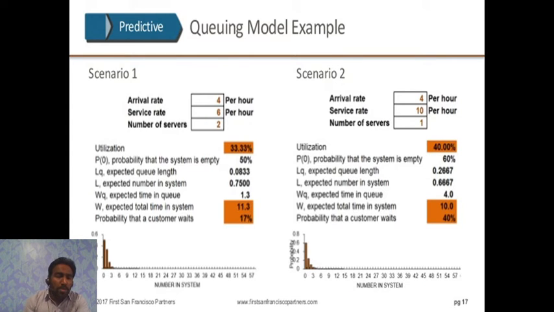The utilization is 33.33% in scenario 1, but in scenario 2 it's 40.00%. By doing all the mathematical work, you find that the probability that a customer waits in scenario 1 is 17%, and in scenario 2 it is 40%. So the waiting time is less in scenario 1.